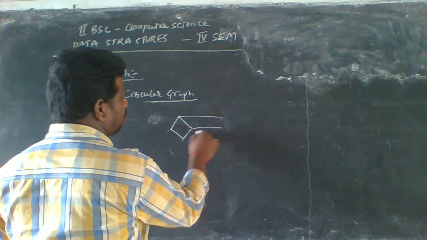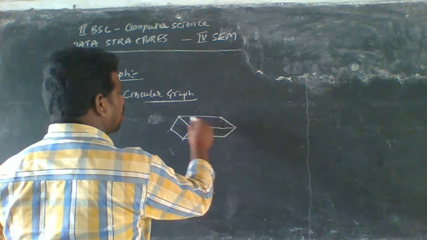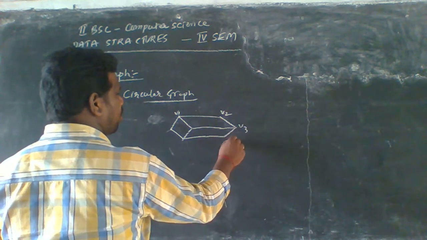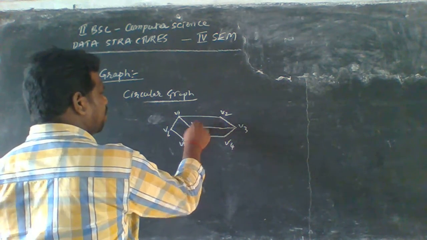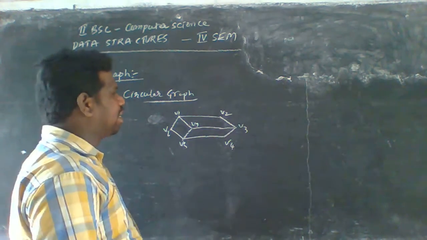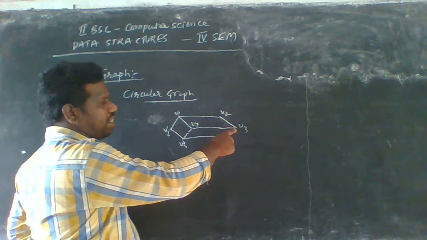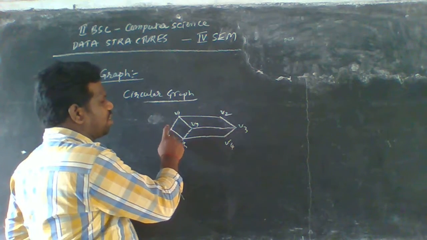In this diagram we have V1, V2, V3, V4, V5, V6, and V7. The cycle is V1 to V2, V2 to V3, V3 to V4, V4 to V5, V5 to V6, V6 to V1.